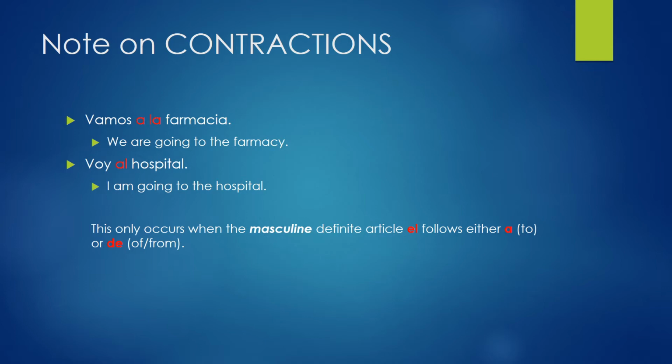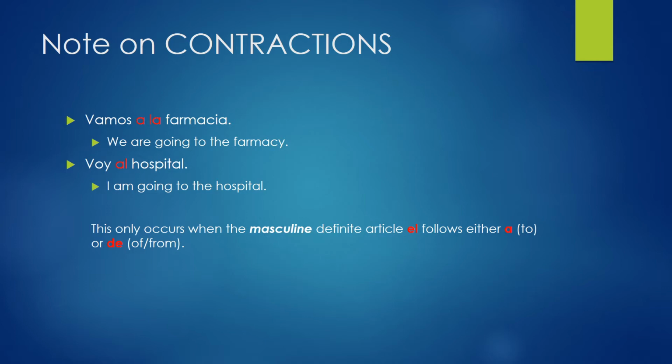As you already know, hospital is a masculine word, so the article that goes with hospital is the word el. So the contraction is a plus el together, which makes al. Voy al hospital. I'm going to the hospital.